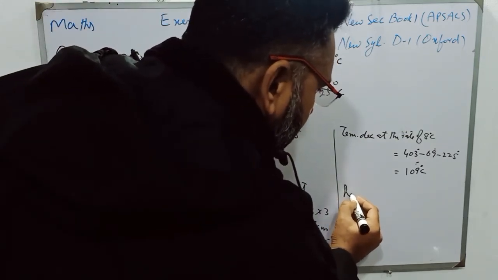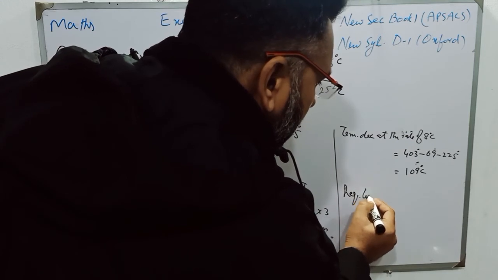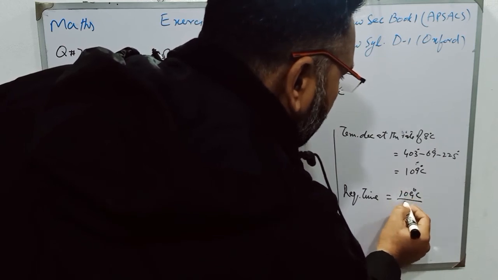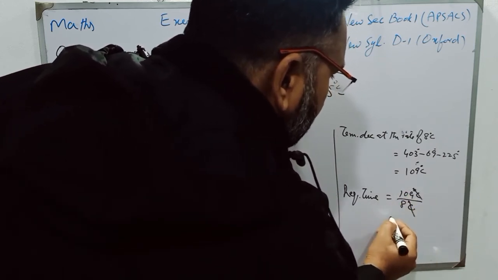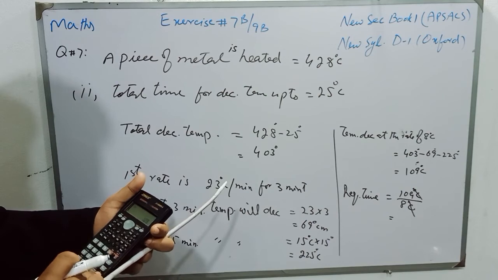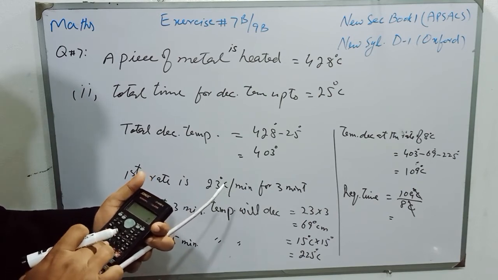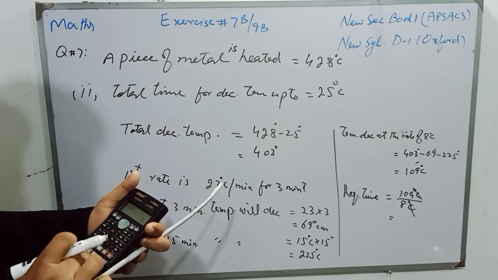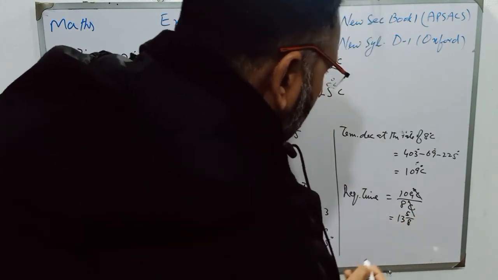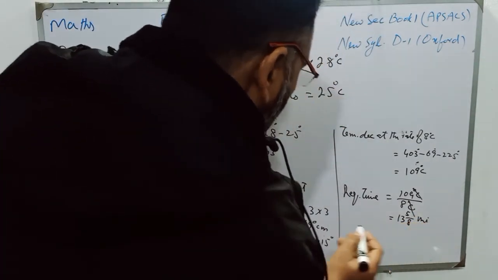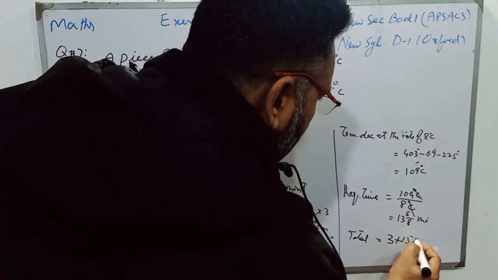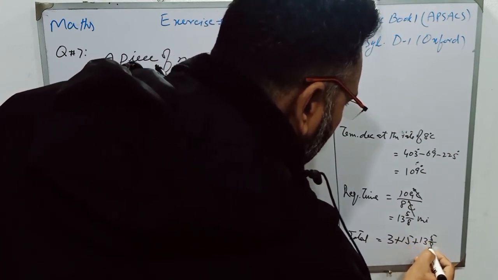So the required time for that rate will be 109 degrees centigrade over 8 degrees centigrade. Centigrade will be cancelled with centigrade, and 109 will be divided by 8, and it will be 13 whole number 5 over 8 minutes. Now students, the total time is 3 plus 15 plus 13 whole number 5 over 8 minutes.